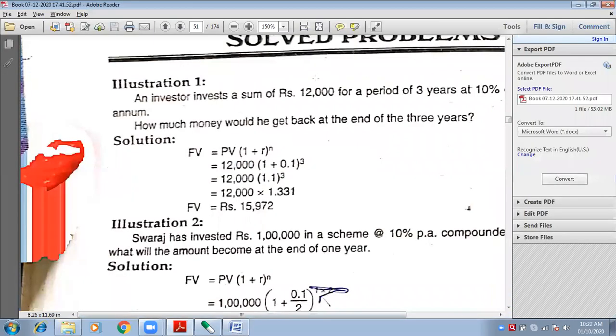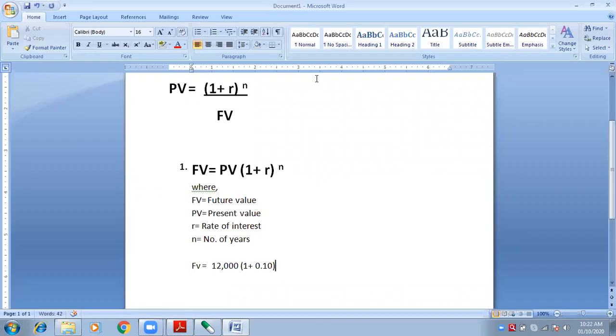N means how many years you want to invest your money for. How many years? 3 years. So you have to write here 3, and 3 should be raised to.